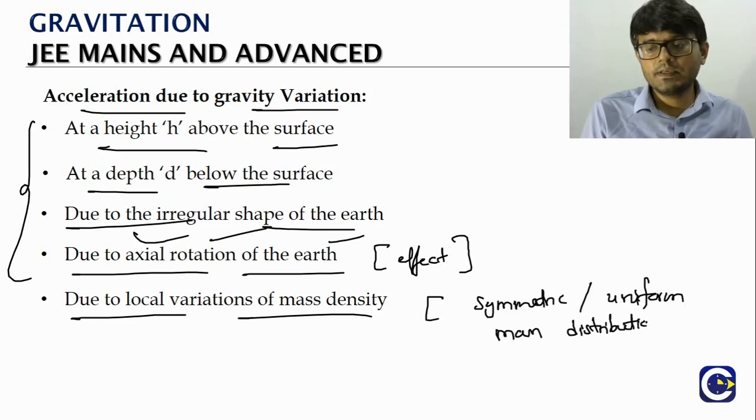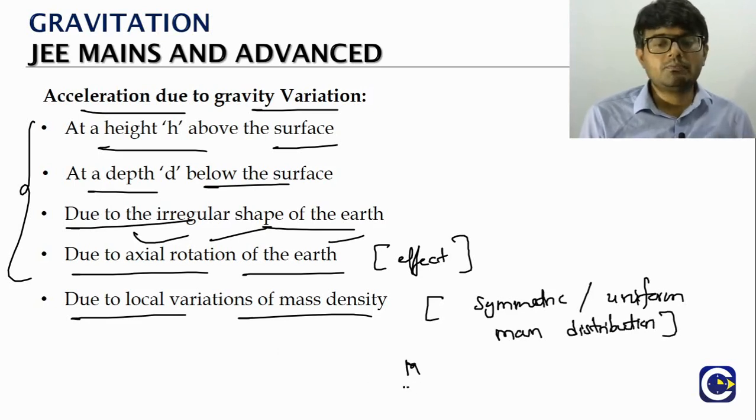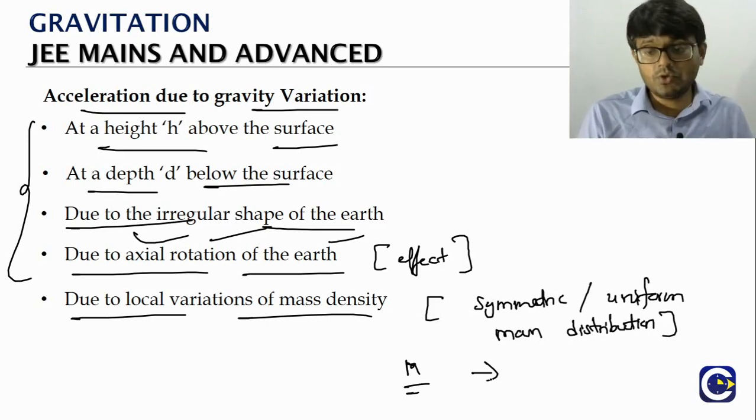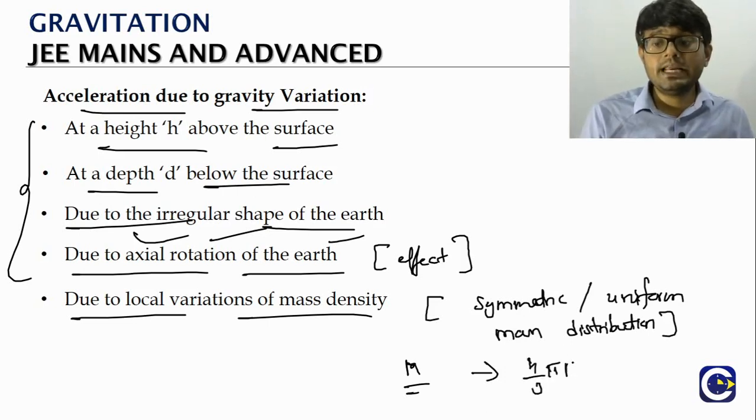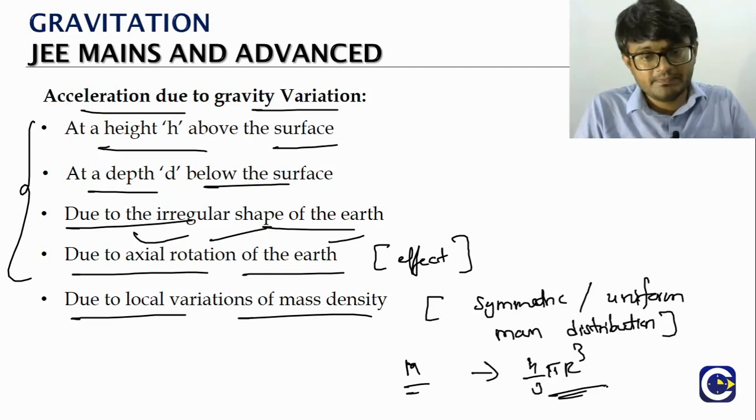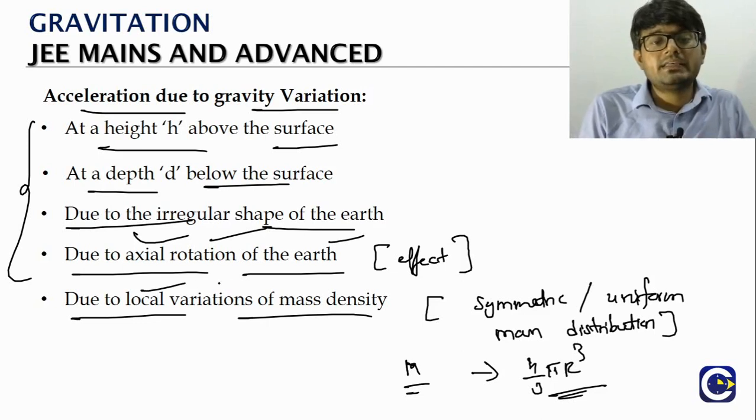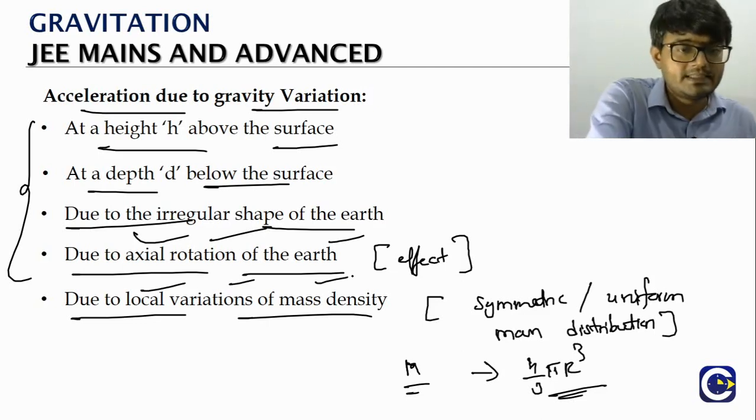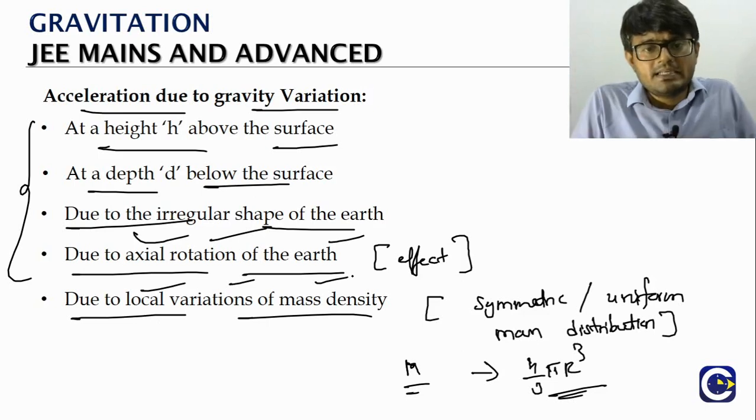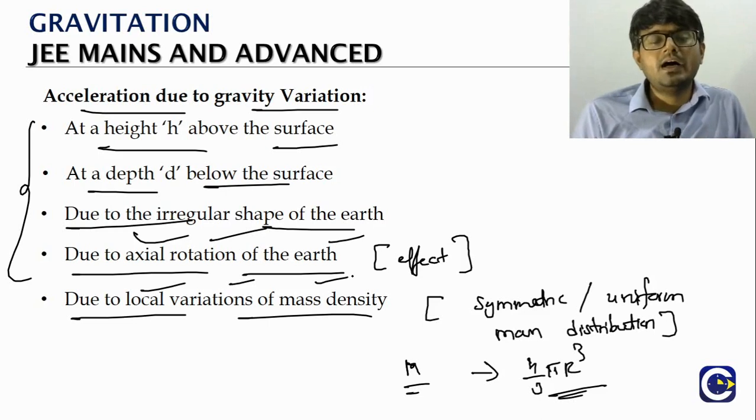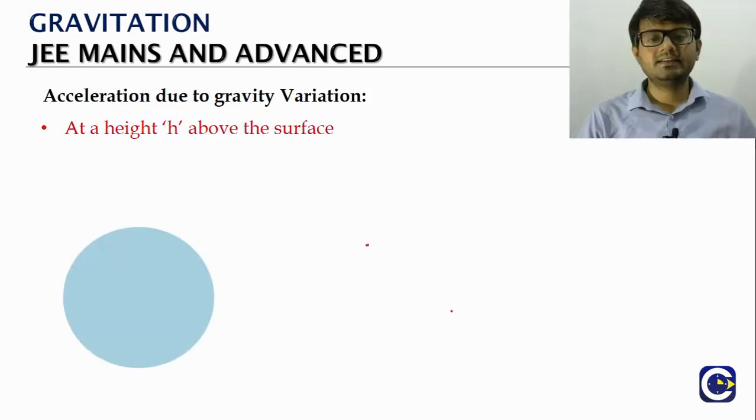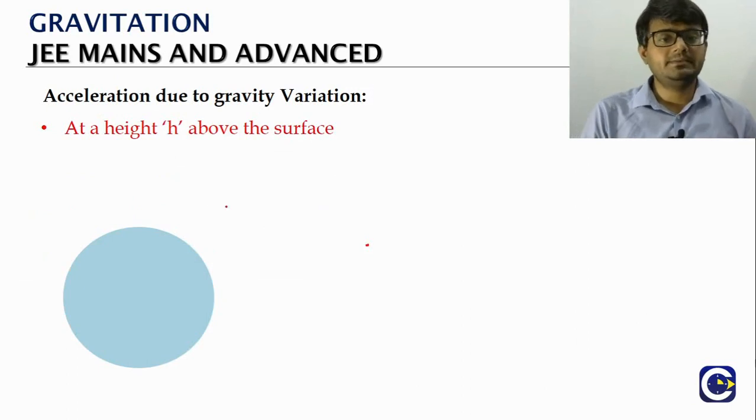Meaning, if you take m to be the mass of the earth, it's a sphere. So the assumption is it will be distributed in the entire volume of 4/3 pi r cube uniformly. But in case of earth, practically it will not be like that. We will have some local variations in terms of the mass density. In some places, the mass density will be more. In some other places, the mass density will be less. So all these cause variations of the acceleration due to gravity. So first we will begin with how the acceleration due to gravity varies with respect to height.